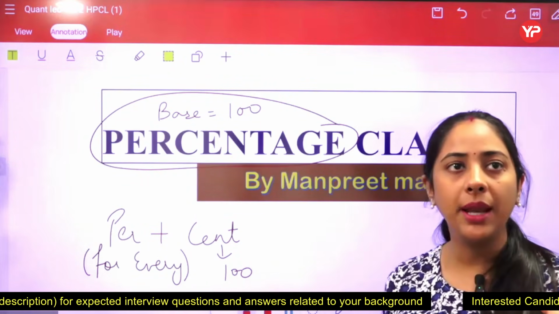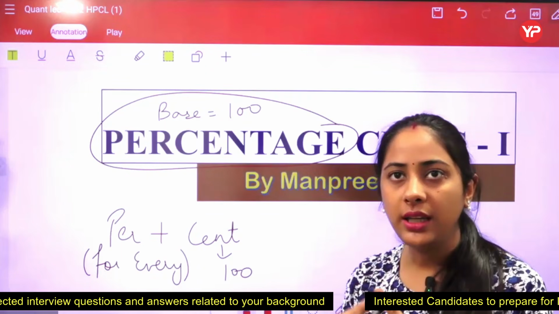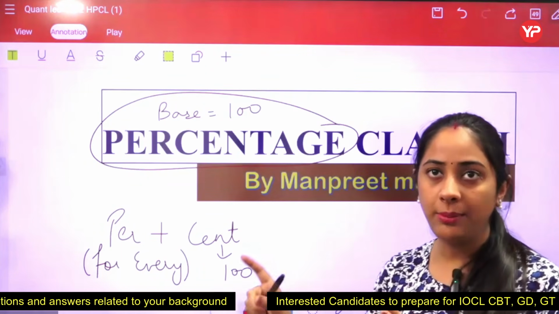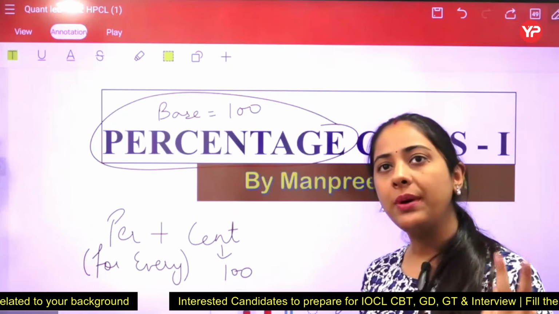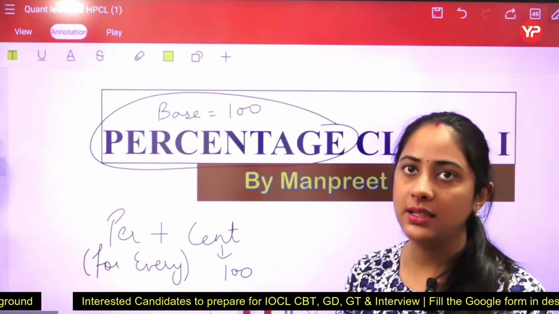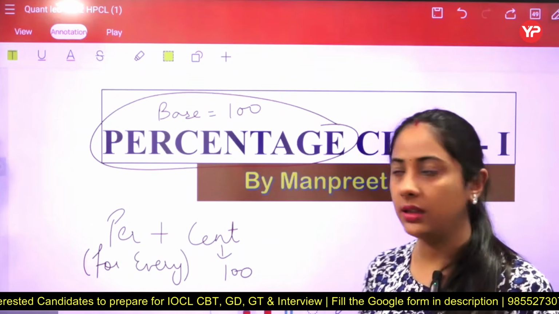Two things. What did I say? If you have to calculate percentage, then it is multiply by 100. We will see what we have to multiply. And if you have to convert a percentage, then in that scenario you have to divide with 100. Got it?